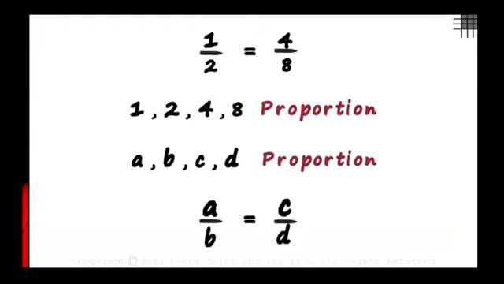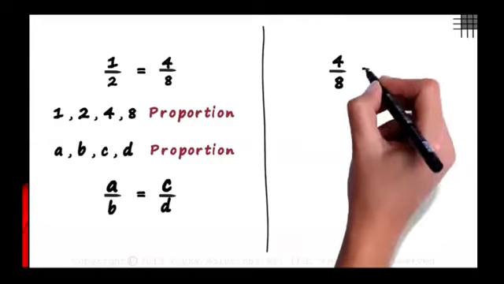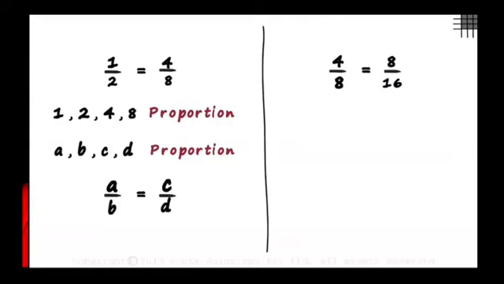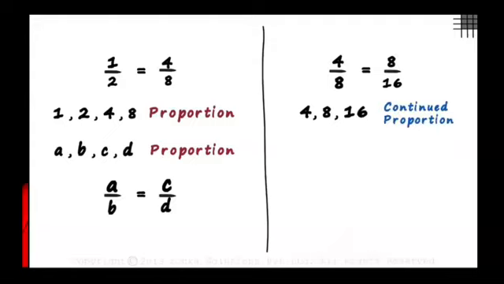We have also seen another type of proportion. 4 by 8 is equal to 8 by 16. Both ratios equal half. Do we say that 4, 8, 8 and 16 are in proportion? We say that 4, 8 and 16 are in continued proportion.